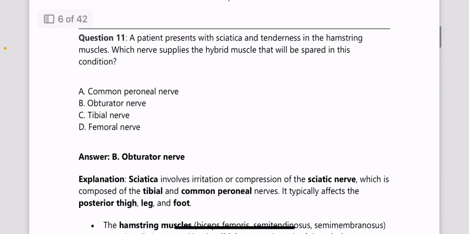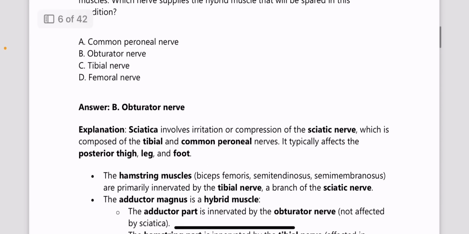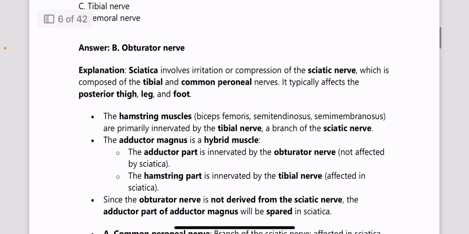Next question, a patient presents with sciatica and tenderness in the hamstring muscle. Which nerve supplies the hybrid muscle that will be spared in this condition? So the answer is obturator nerve, because sciatica involves a rotation or compression of the sciatic nerve, and it is composed of the tibial and the common peroneal nerves. It typically affects the posterior thigh, leg and the foot.